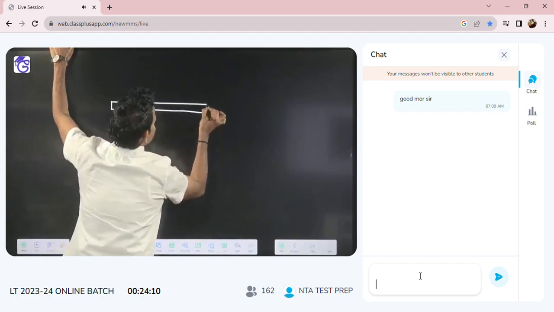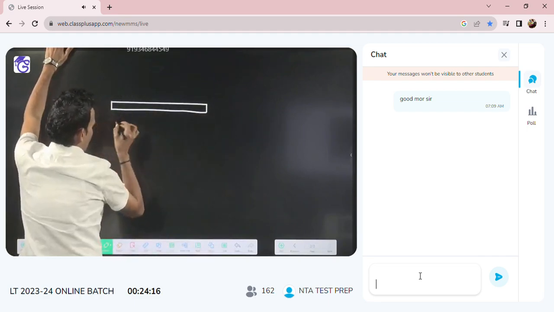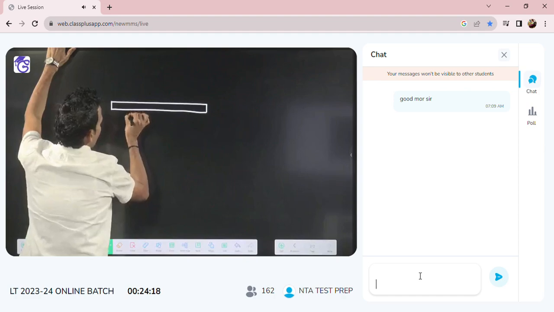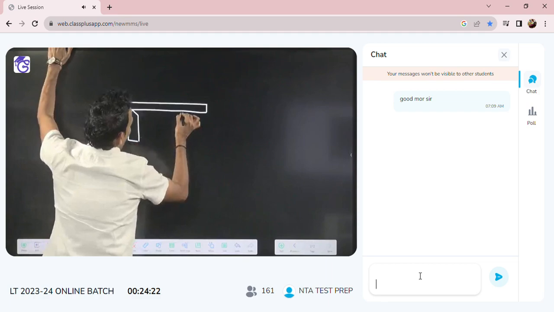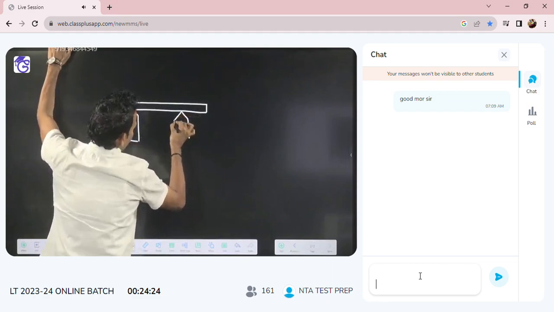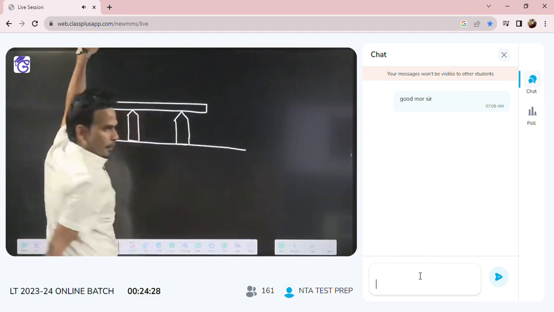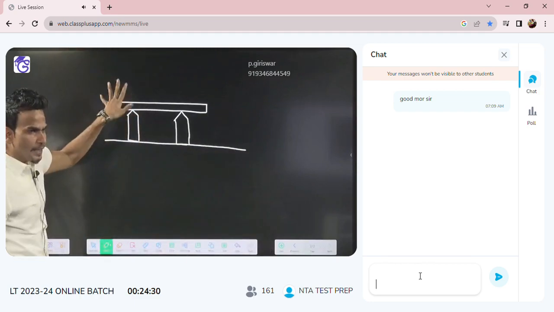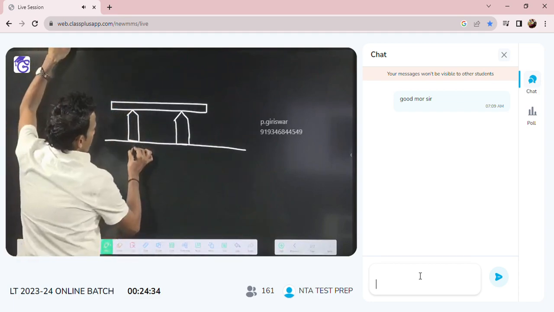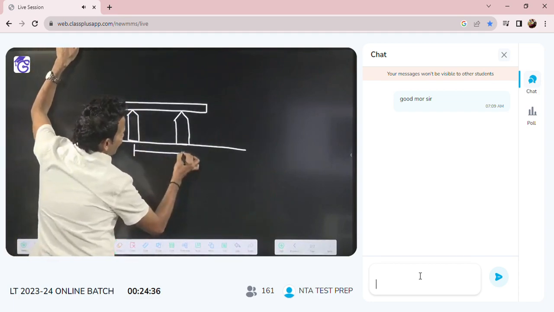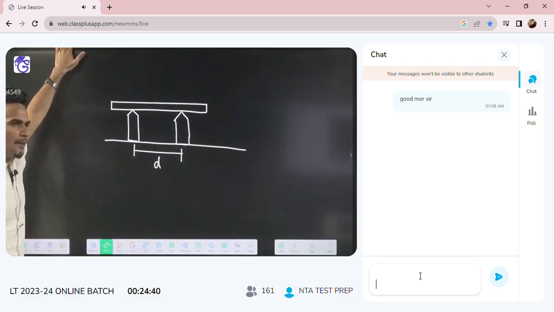In the given figure, a meter scale is balanced on two knives. Two knives means two supports are there. In the given figure, a meter scale is balanced on two knives separated by distance d.